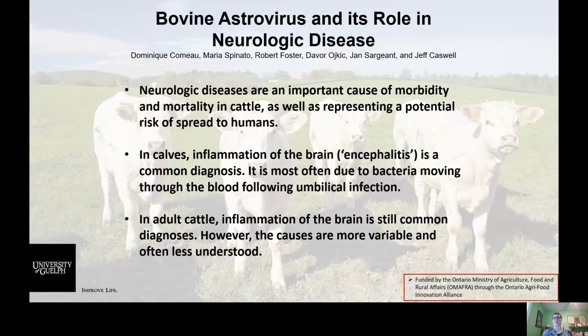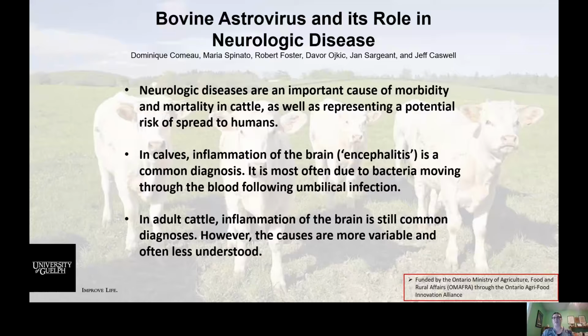So neurologic diseases in cattle occur due to inflammation of the brain, which we often call encephalitis. These diseases can cause significant morbidity and mortality, and are associated most often with clinical signs such as circling, paddling, incoordination or staggering, and seizures. They can also present a risk to human health and can lead to animals being excluded from the food chain. So it's important to understand what agents can cause these conditions to better prevent, diagnose, and even potentially treat them.